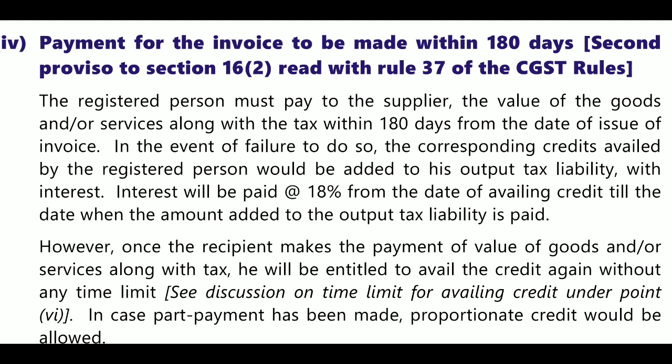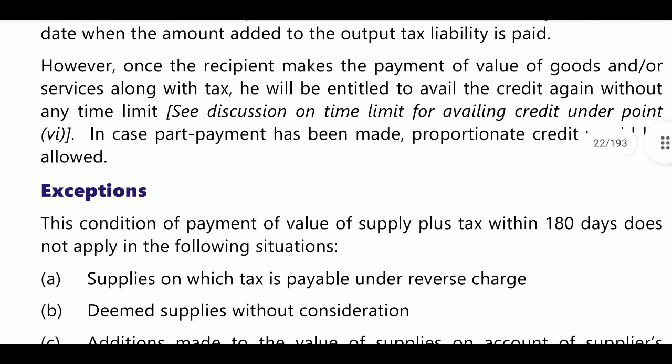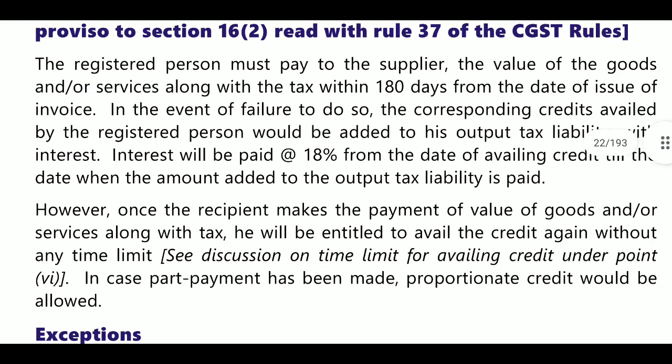If he has not paid within 180 days, ITC is to be added to output tax liability with interest at the rate of 18%, if the value plus tax of the goods or services is not paid within 180 days from the issuance of invoice. The tax amount plus 18% interest is also added. Next, if you pay this amount at a later time, then whenever you have paid, you can claim the ITC amount only, and the interest amount you cannot claim.